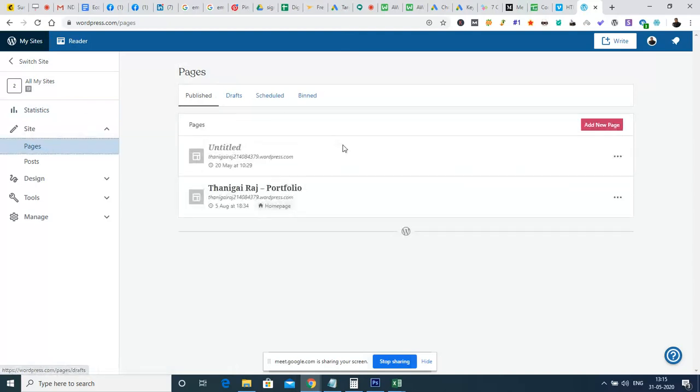So pages are there. If I click add new page, I can create a new page. Here you can see Tanigairaj 214 etc dot wordpress.com. This is the URL. So if we are planning to optimize for our website, we can mention the company name here, and inside this particular page we can give the links for the website that we are optimizing for.